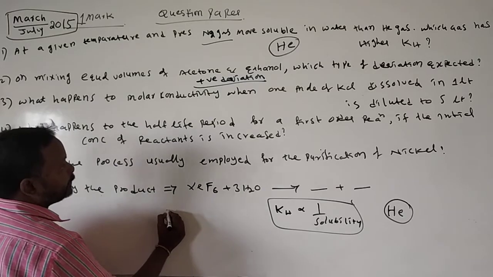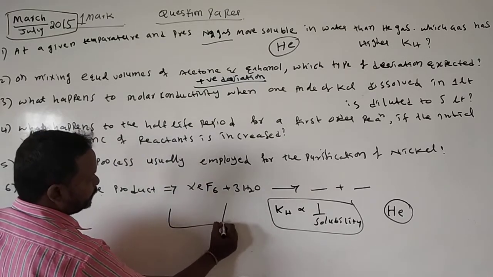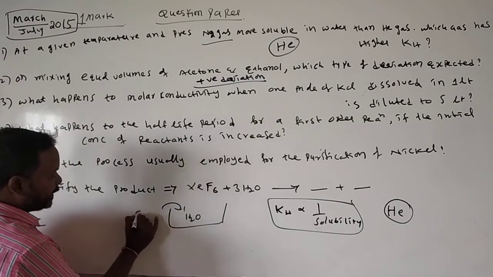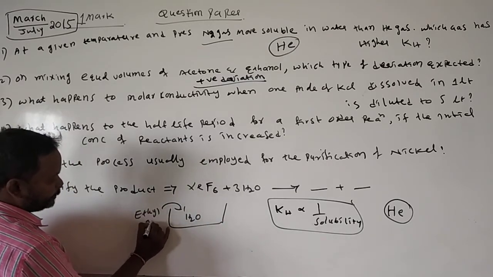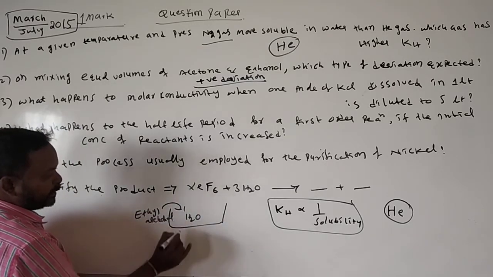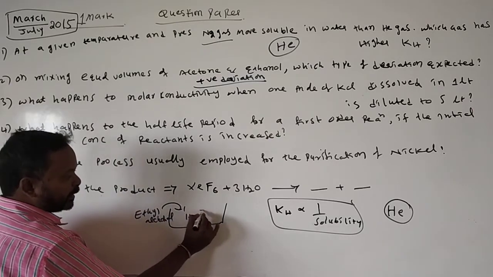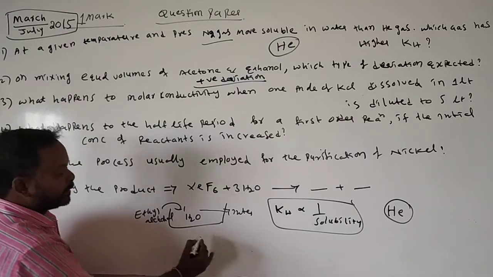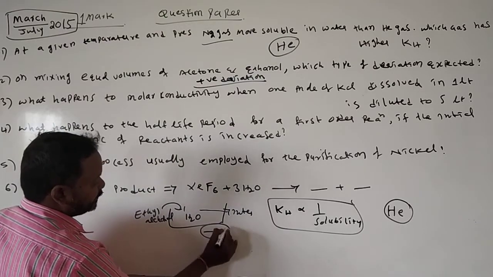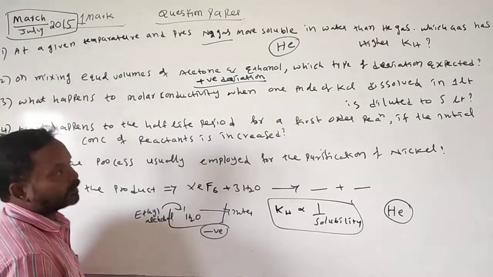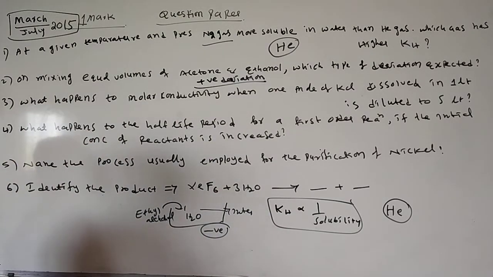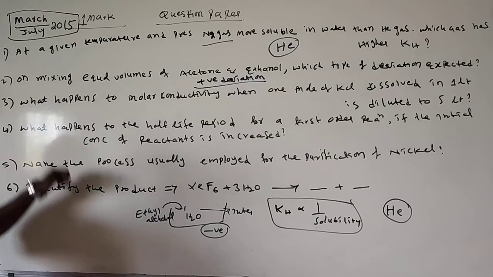What about the negative deviation? Suppose, for example, you take ethyl alcohol and add water. Due to the intermolecular hydrogen bonding, we will expect the negative deviation. This is one of the best examples for negative deviation. Acetone and ethanol is the best example for positive deviation. This is the second question.